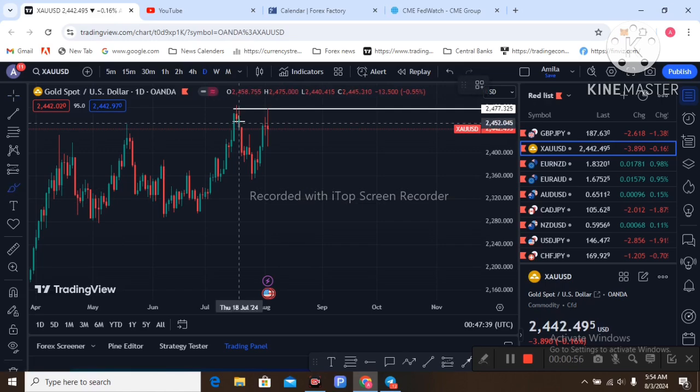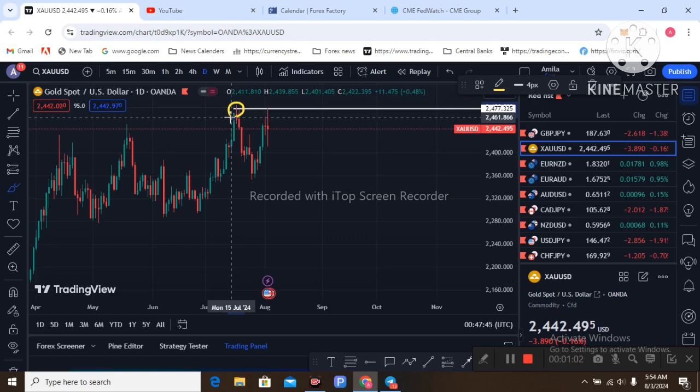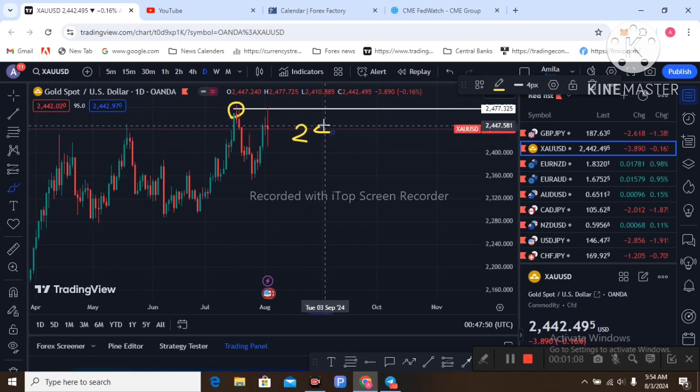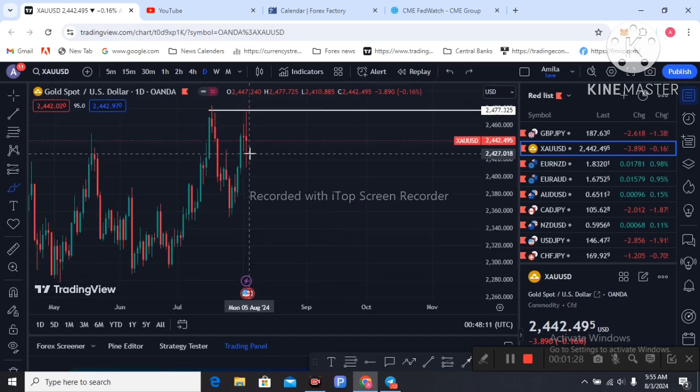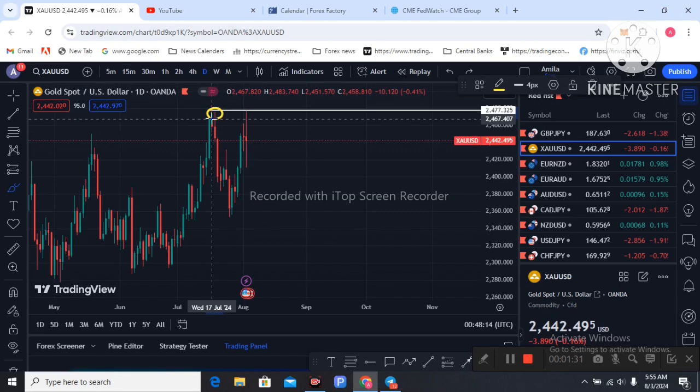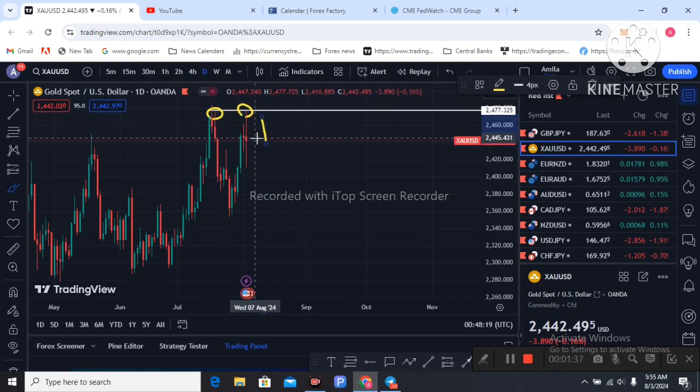So I am on the daily chart of gold, as you can see. This is the strong resistance area. The 2477 area is a strong resistance area technically. Price reached that area and dropped from it last Friday. So technically this is a good resistance area for sellers, a price sell area. You can see on the left side that price reached that area and dropped from it.